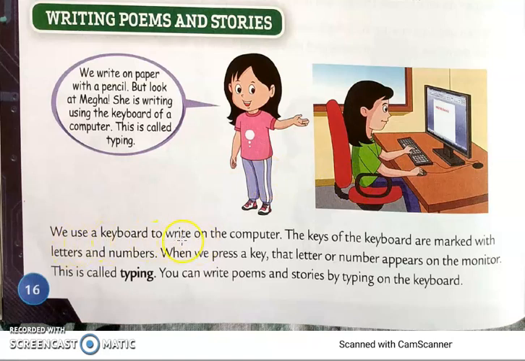We use a keyboard to write on the computer. The keys of keyboard are marked with letters, that is alphabets A to Z, and numbers. When we press a key, that letter or number appears on the monitor. Now this is the monitor screen. This screen is called the monitor. Whenever we press a key, any number that we press, it will appear on this monitor screen. This is called typing. You can write poems and stories by typing on the keyboard.